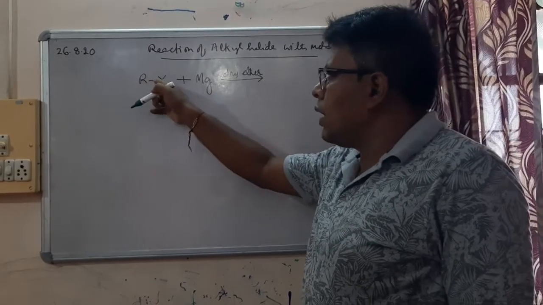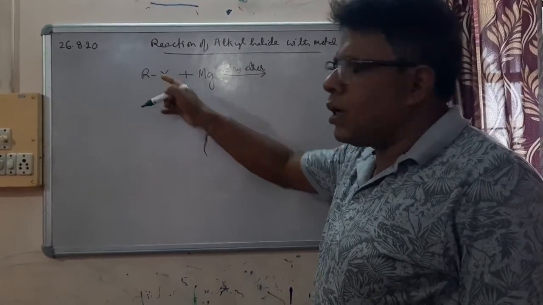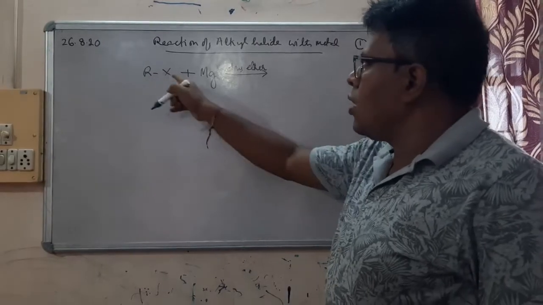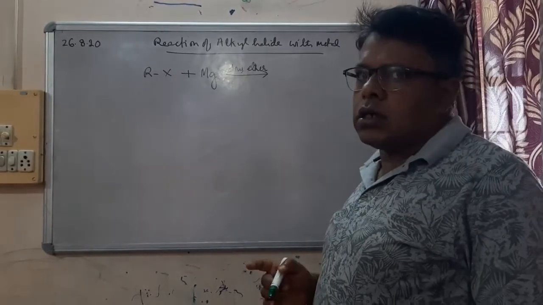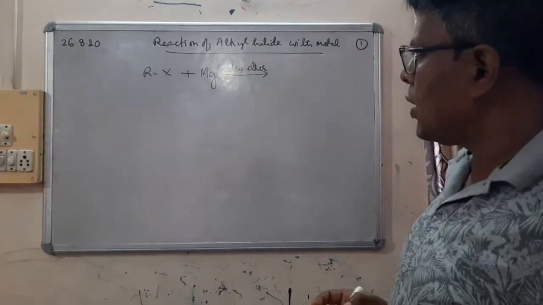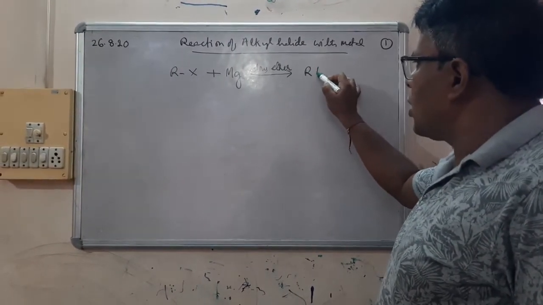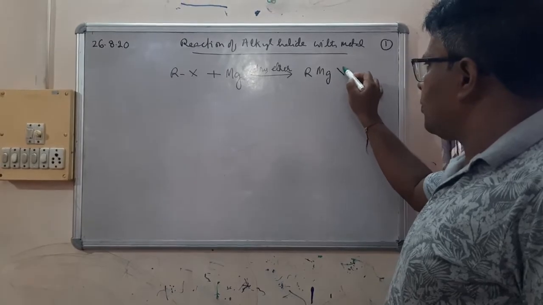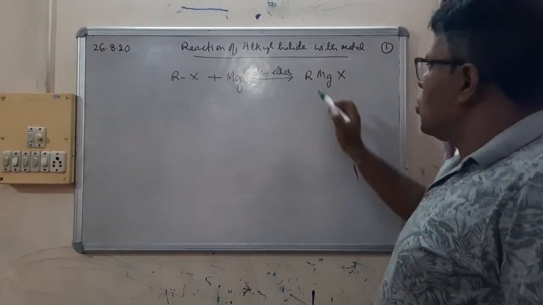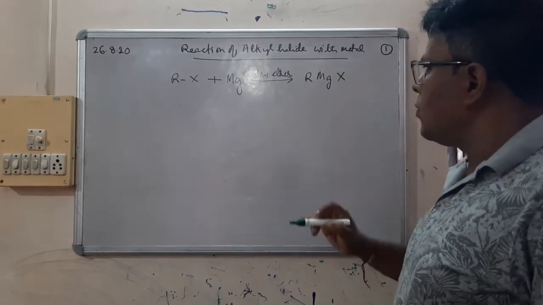So this alkyl halide, we will study, is insoluble in water. That's why we use dry ether here. So dry ether is acting as solvent here. And the product is RMgX, alkyl magnesium halide.